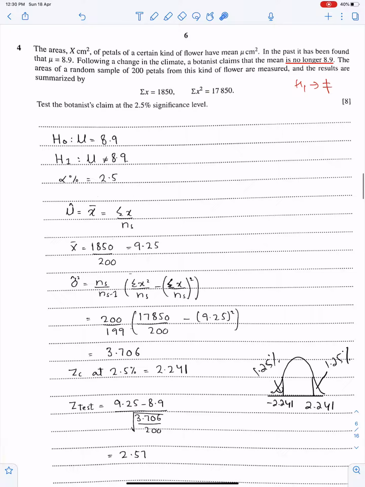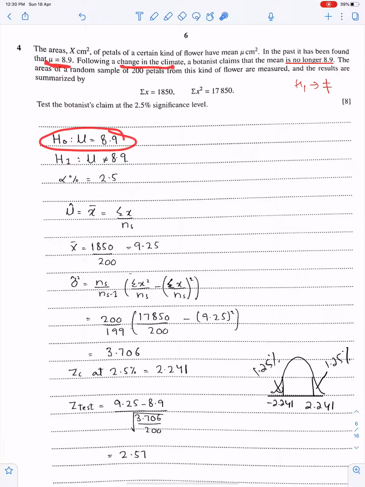Next question. The area x centimeter square of petals of a certain kind of flower have mean mu. In the past, it has been found that mu is 8.9. Mu is 8.9. This is H naught.